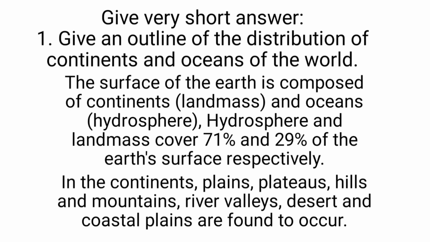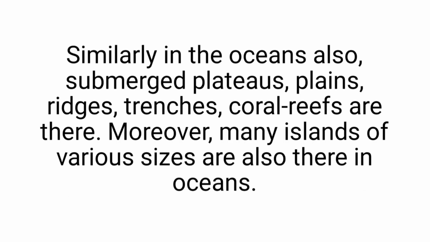The answer key: the surface of the earth is composed of continents and oceans. Hydrosphere and land mass cover 71% and 29% of the earth's surface respectively. In the continents, plain, plateau, hill and mountains, river, valleys, desert and coastal plains are found. Similarly, in the ocean also, submerged plateau, plains, reefs, strands, coral reef are there. Moreover, many islands of various sizes are also there in the ocean.